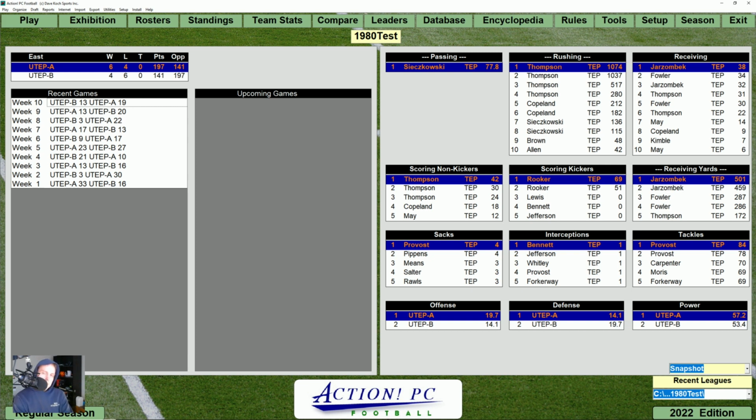Now that I'm getting a better feel for what I'm doing, I can probably do this without having to stop the video so often. So UTEP A ended up winning 6 games and losing 4, and they scored a considerably higher number of points than UTEP B. Now, keep in mind, we're just doing a couple of really quick tests. This is probably not going to be statistically accurate, but you can see that it seems there was a little bit of a boost for UTEP A going from strength of schedule rating 2 up to 5. So let's see what happens again.